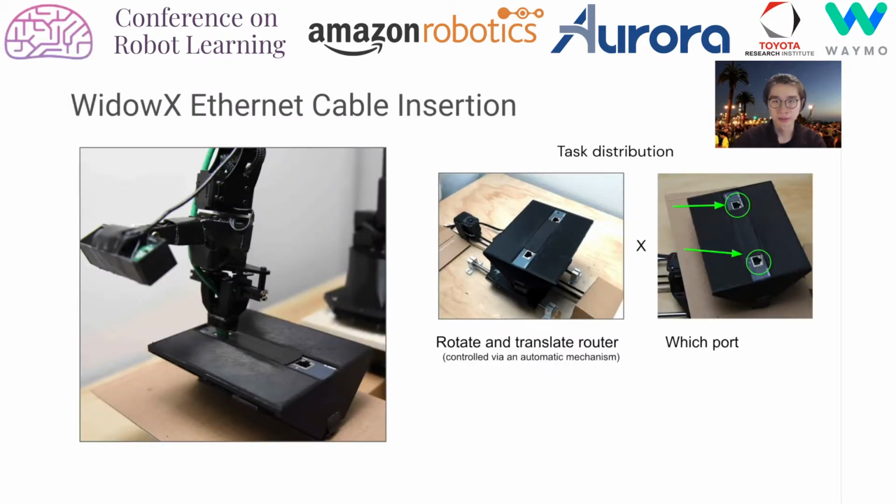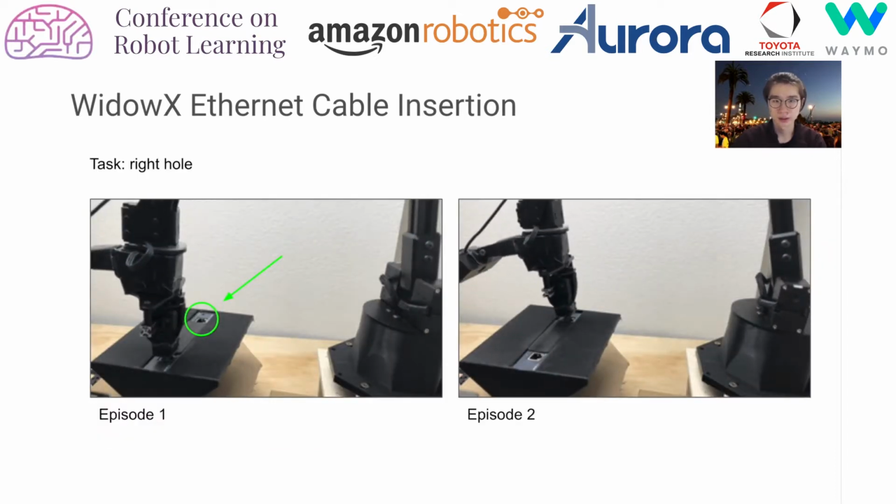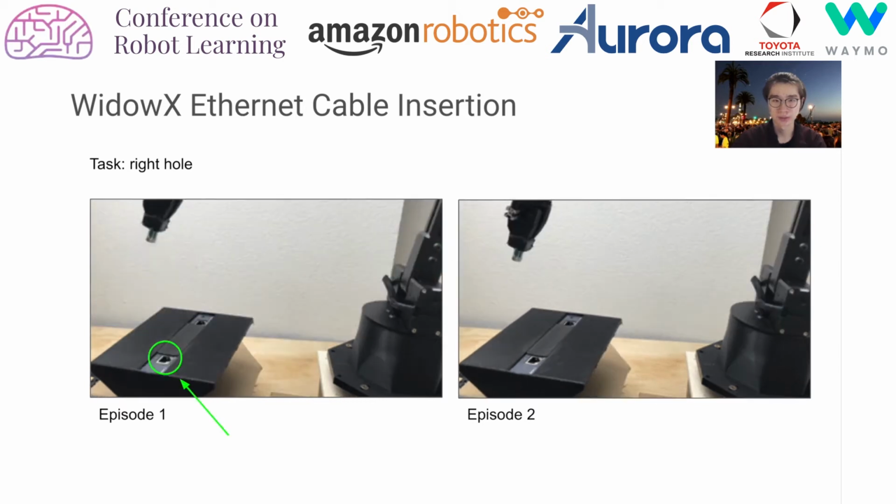Finally, we demonstrate MELD performing Ethernet cable insertion with the WidowX robotic platform. The task distribution consists of the location and orientation of the router, as well as which port to insert. Like the previous experiment, reward is given only when the cable is inserted into the correct port. Here, the robot first explored the left hole, which is incorrect, then finds the correct hole on the second episode. Here, the robot finds the correct hole on the first trial and returns there immediately on the second trial.